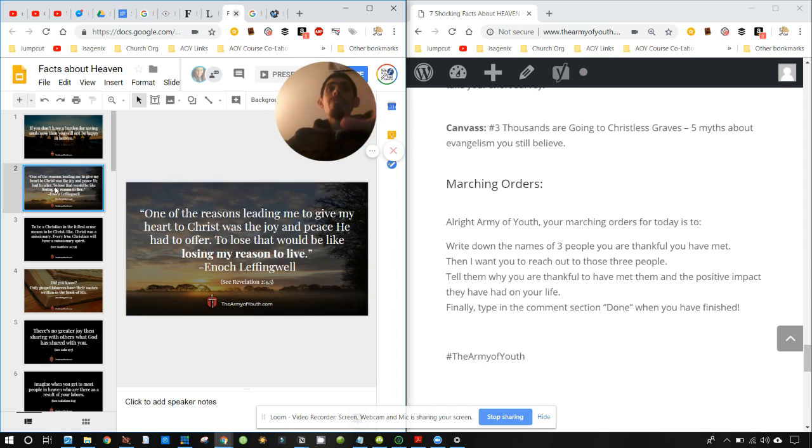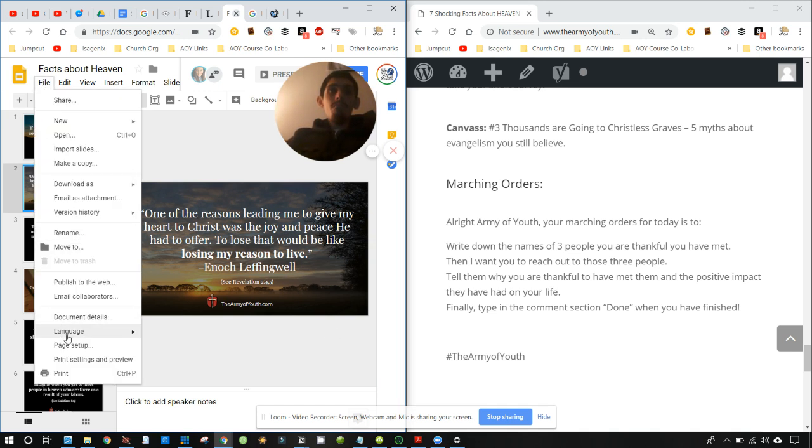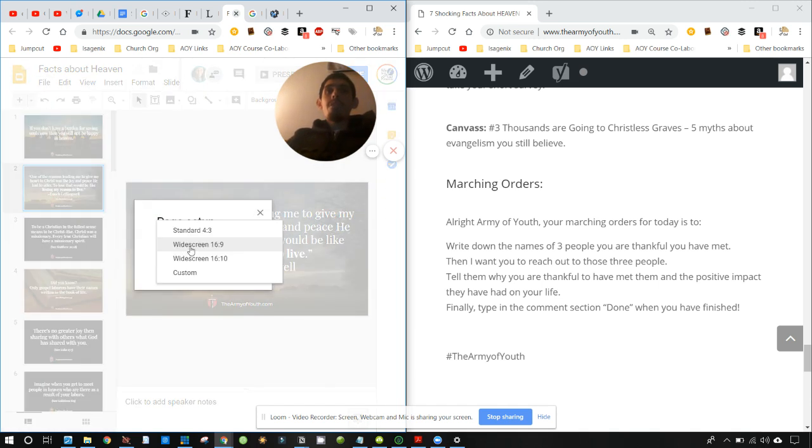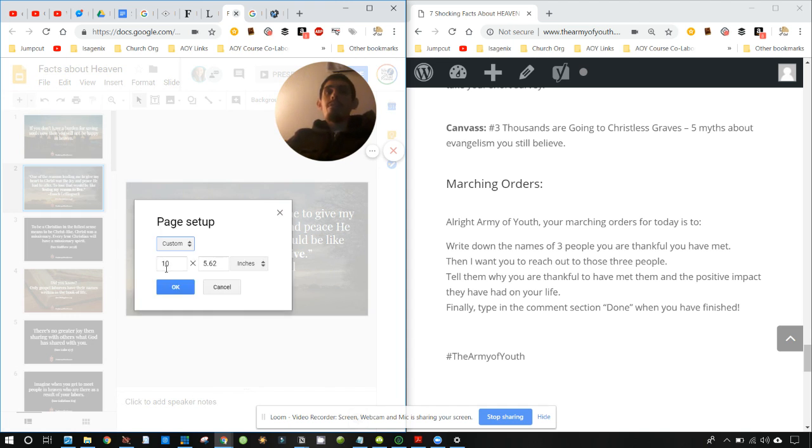Check this out. So now that we have, see, this is 16 by 9 or landscape. This is the landscape ratio right now. If you go to File, Page Setup, you can actually choose standard for Facebook, or you can go down to custom, and you can see it's in inches.